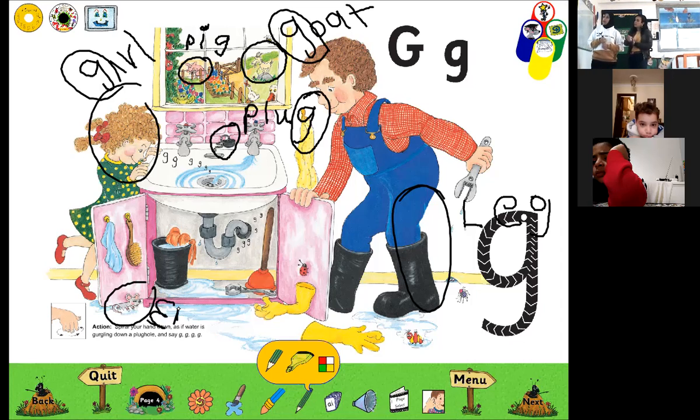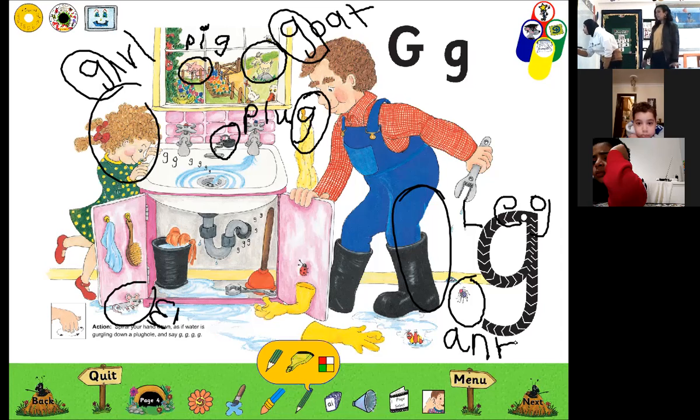Okay. Yes, we can see ants. Ants. What is the first sound for the word ant? And the middle one? And the last sound which comes at the end? Okay, look at this one.